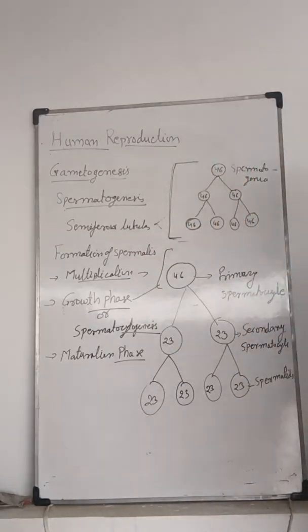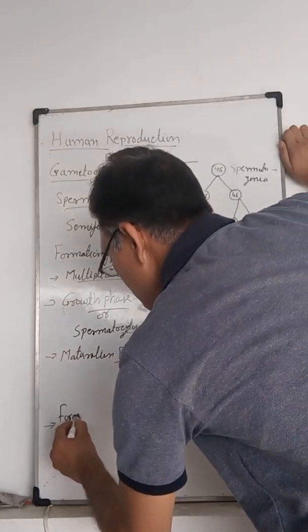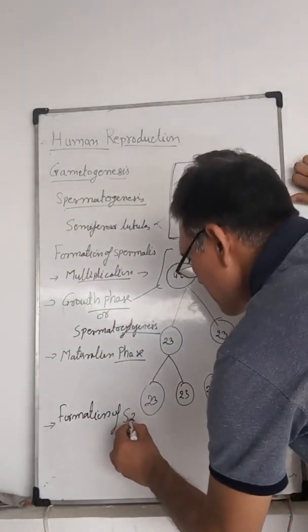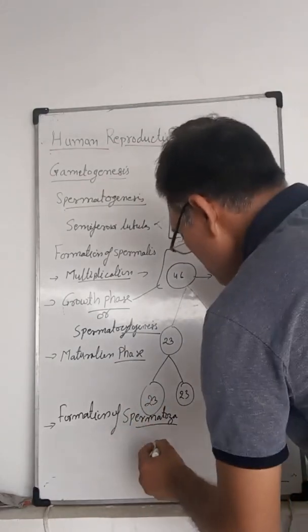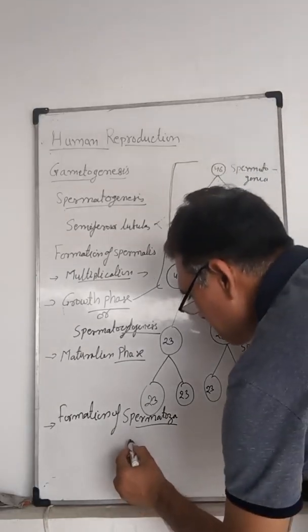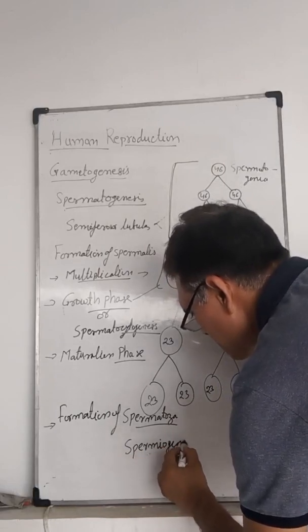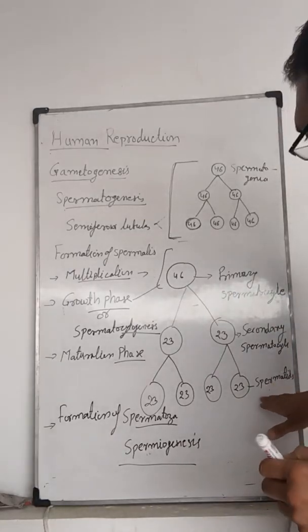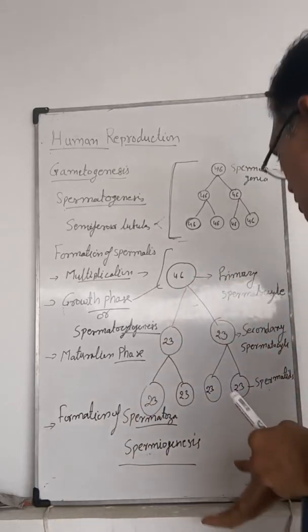The next process is the conversion of spermatids into sperm, that is the formation of spermatozoa. The formation of spermatozoa from spermatids is known as spermiogenesis.